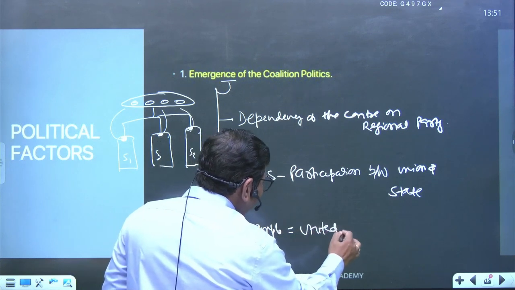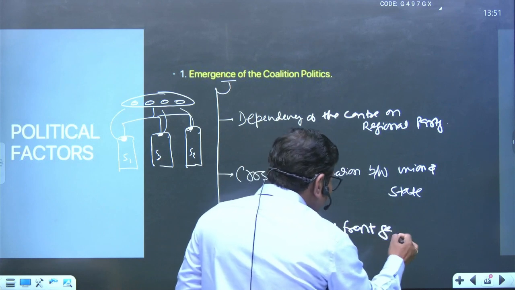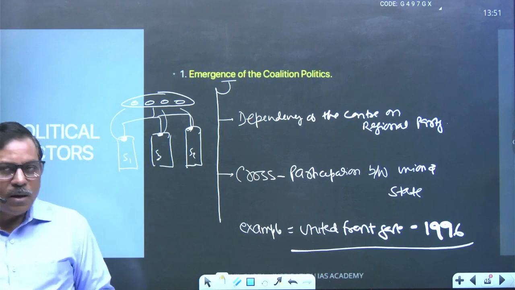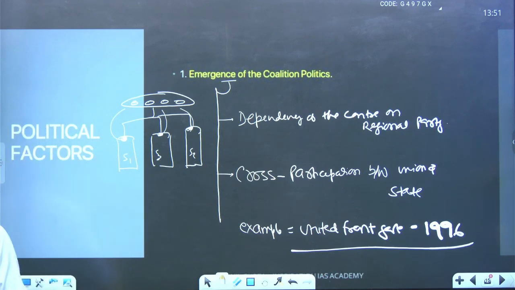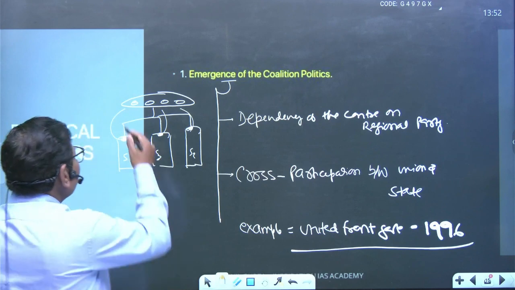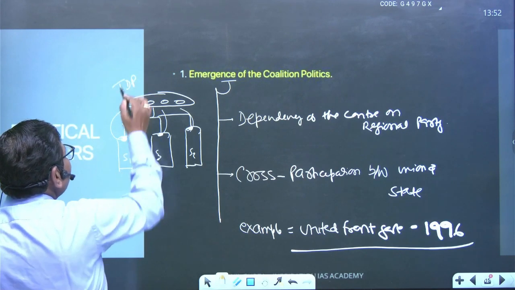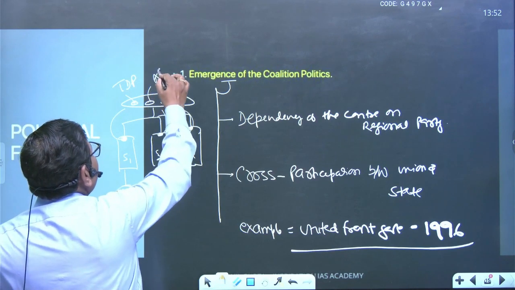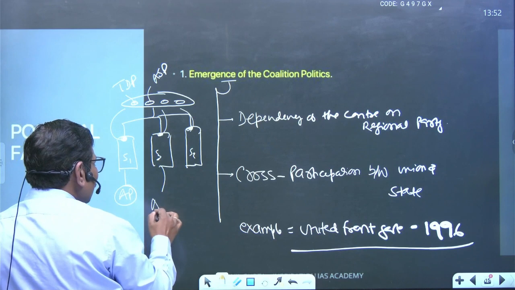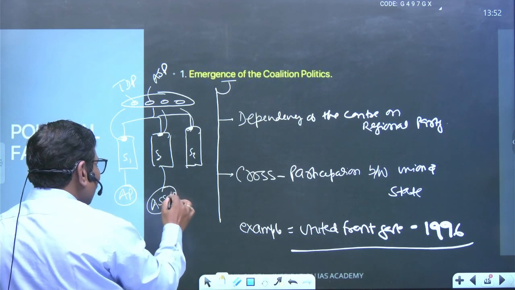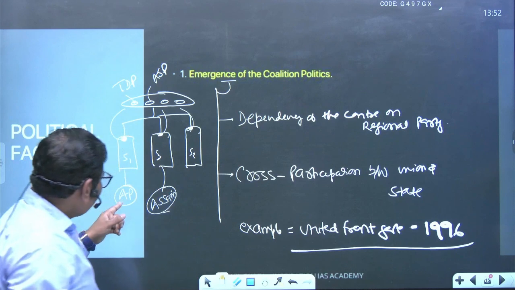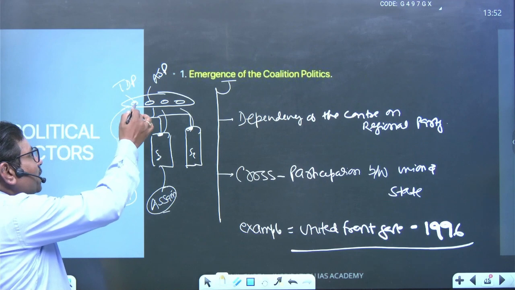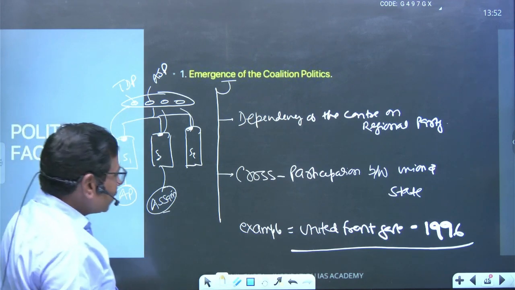United Front government was there in 1996, consisting of so many political parties, for example TDP. TDP was also in Andhra Pradesh. Asom Gana Parishad was also there, also in Assam. Prafulla Kumar Mahanta was also there, right? N. Chandrababu Naidu was the CM at that particular time, and this party also participated at the union and the state also, right?